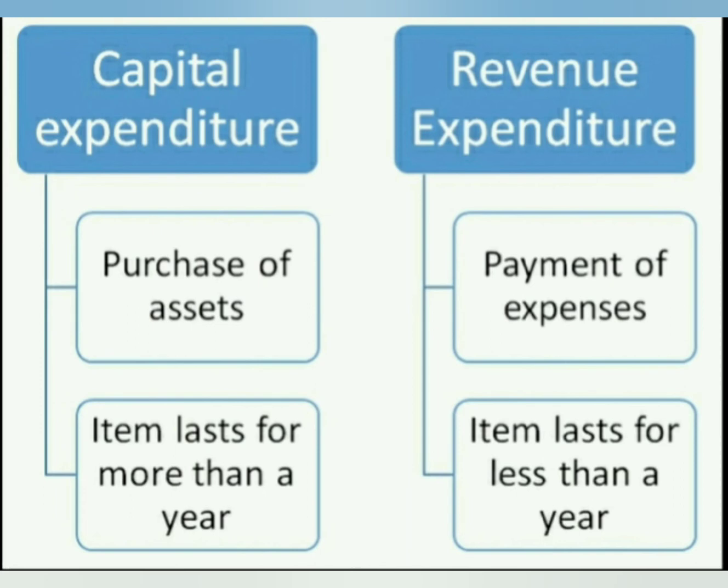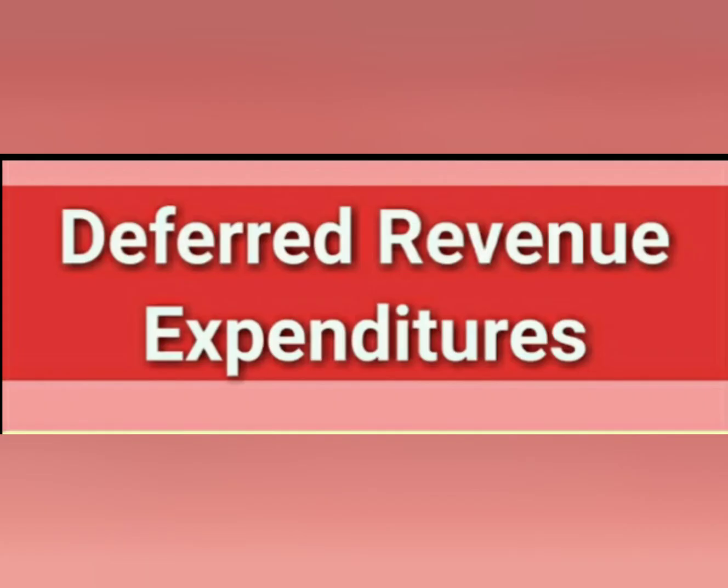Next one is deferred revenue expenditure. Any expenditure which is basically in nature of revenue expenditure but whose benefit covers a number of years, generally 3 to 7 years, is called deferred revenue expenditure. For example, advertisement expenditure on the launch of new product in the market. The whole amount of such expenditure is not debited to profit and loss account of current year but spread over the years.